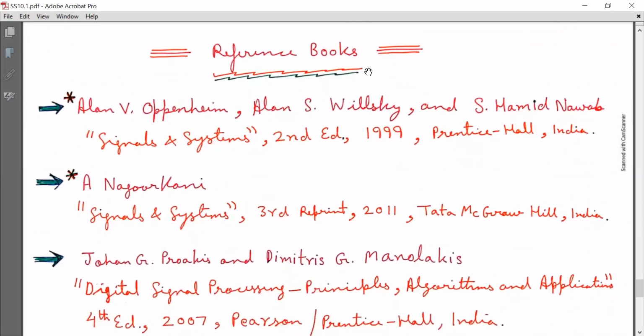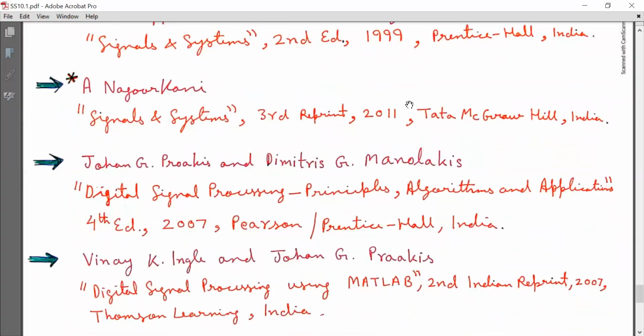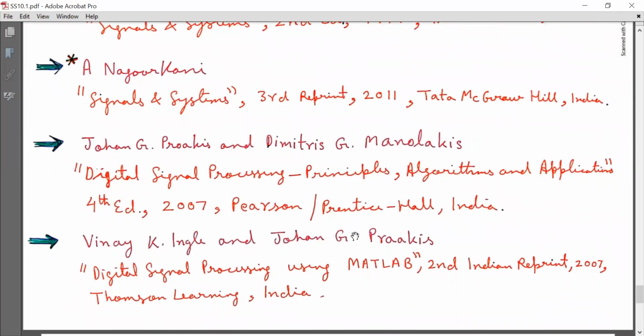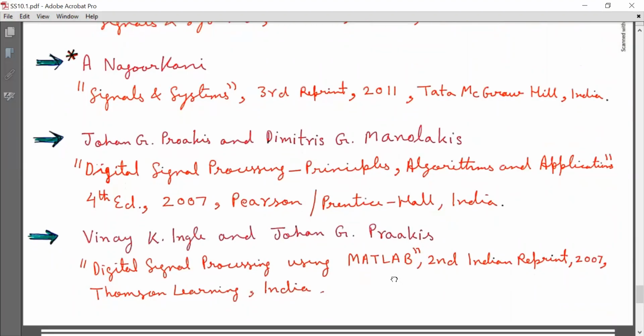So these are the reference books. The major textbook is Signals and Systems by A. V. Oppenheim, A. S. Willsky, and S. H. Nawab. For numerical problems, you can consult this reference book on Signals and Systems by A. Nagoor Kani. And these are the other reference books.